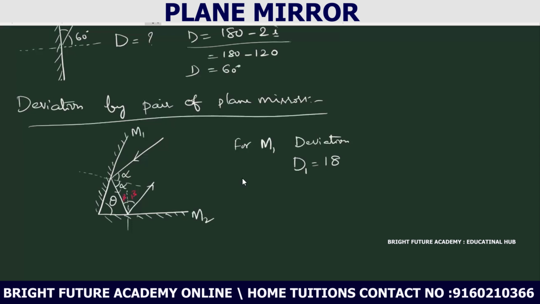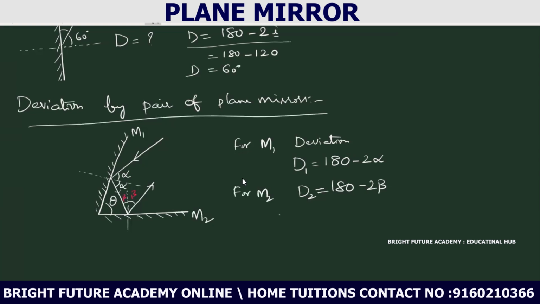Here I means what I took, angle of incidence or angle of reflection? Alpha. So D1 is 180 minus 2 alpha. Next, for mirror 2, M2, the deviation angle is 180 minus 2 beta. Correct?